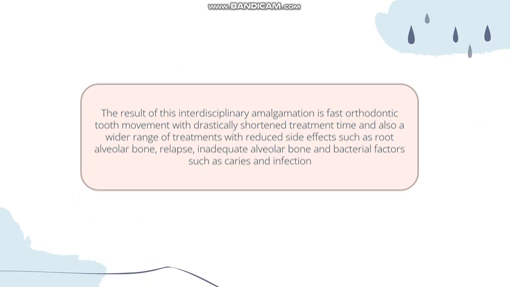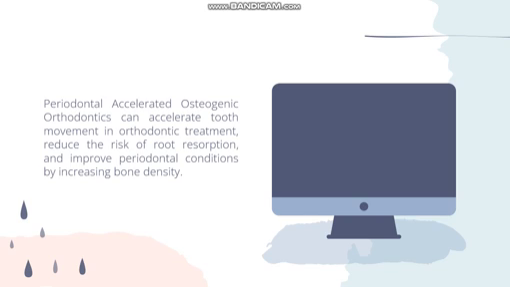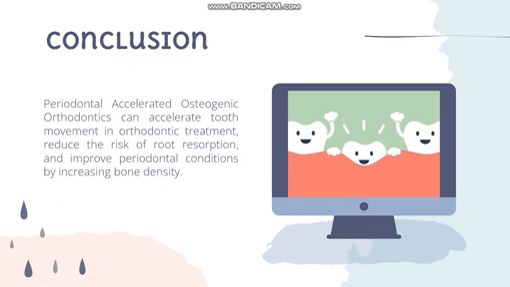The result of this interdisciplinary amalgamation is fast orthodontic tooth movement with drastically shortened treatment time and also a wider range of treatment with reduced side effects such as root resorption, relapse, inadequate alveolar bone, and bacterial factors such as caries and infection. And this is the conclusion: periodontal accelerated osteogenic orthodontic can accelerate tooth movement in orthodontic treatment, reduce the risk of root resorption, and improve periodontal condition by increasing bone density.